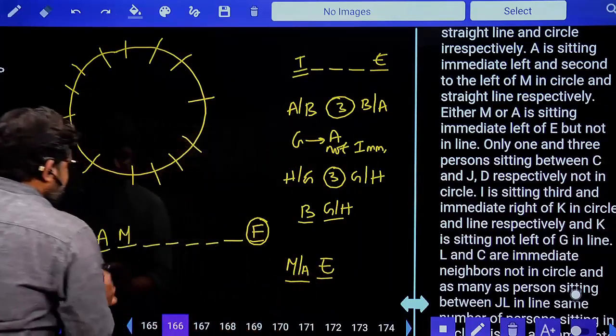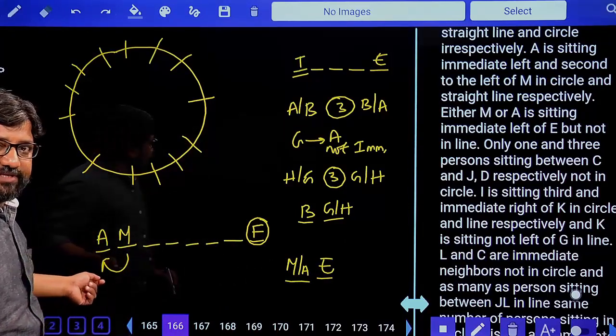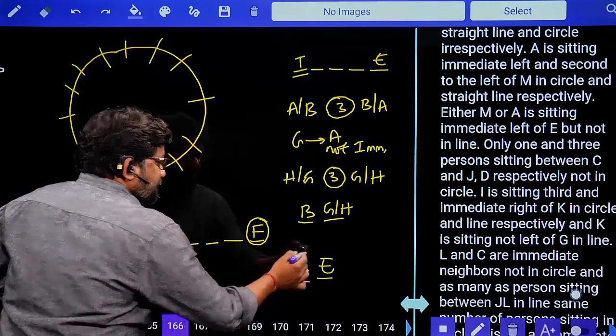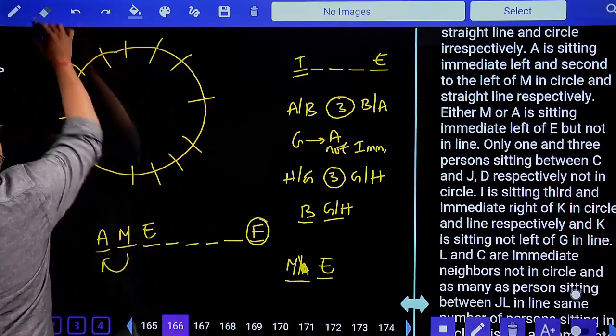But look at this point here. Already A is to the immediate left of M. So then how can A be to the immediate left of E? Impossible. So this is E. This order is fixed.